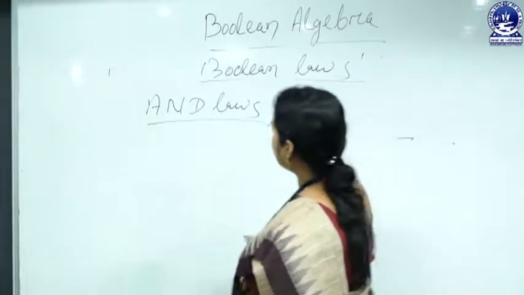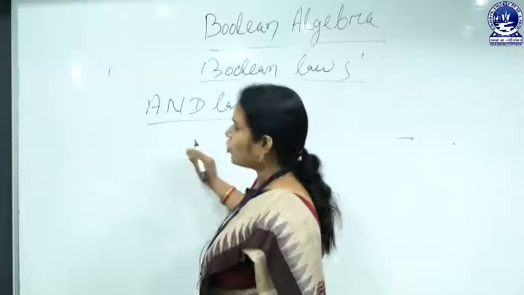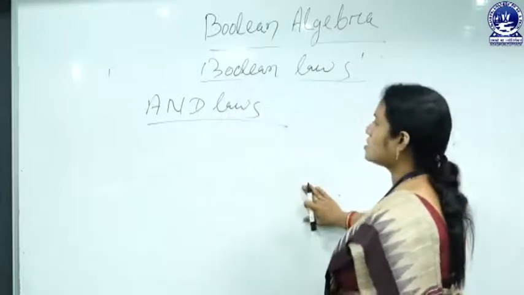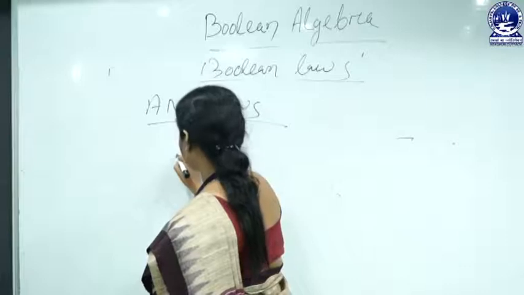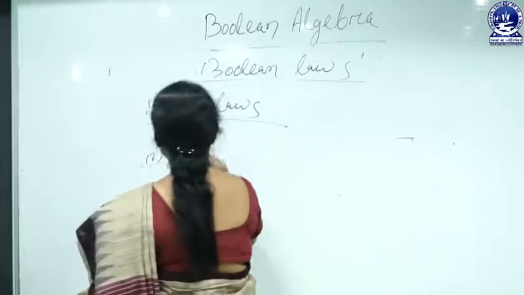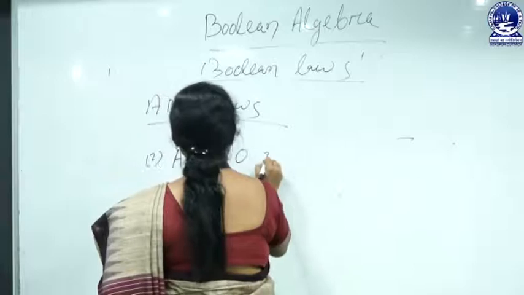These laws use the AND operation, so they are called AND laws. Let us take some examples of AND laws. Number 1, A dot 0 equals 0.